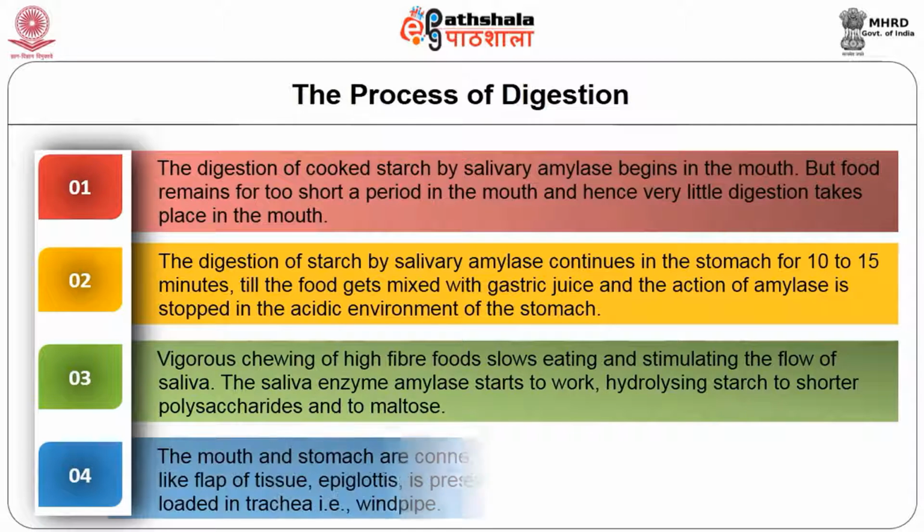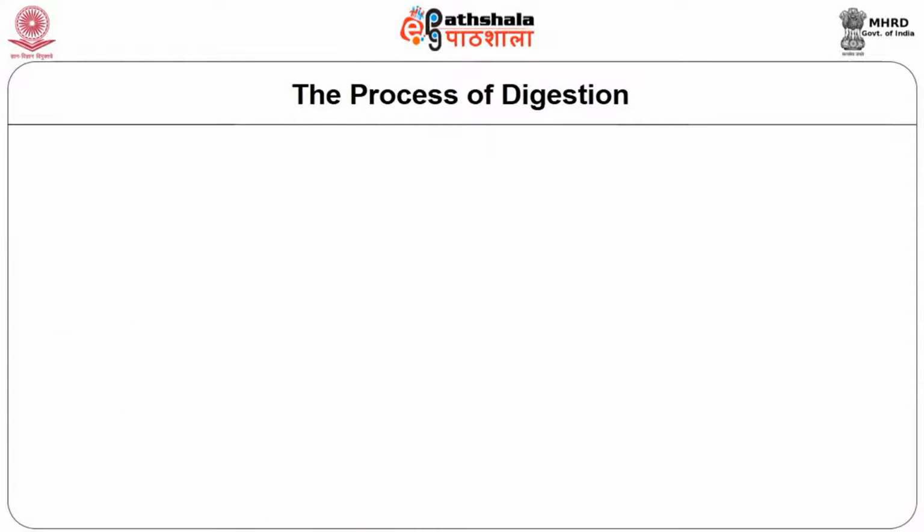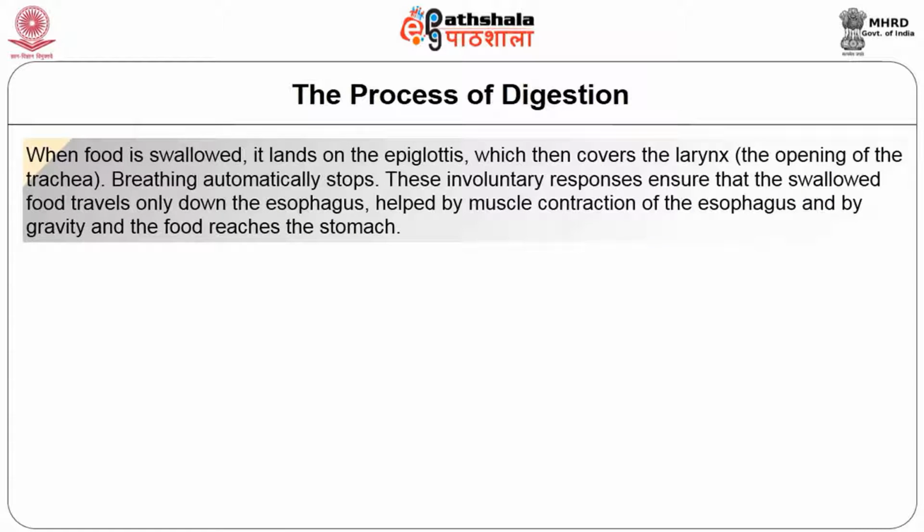The mouth and stomach are connected by the esophagus. At its entrance, a valve-like flap of tissue, the epiglottis, helps to prevent food from entering the trachea, that is, the windpipe. When food is swallowed, it lands on the epiglottis, which then covers the larynx, the opening of the trachea.